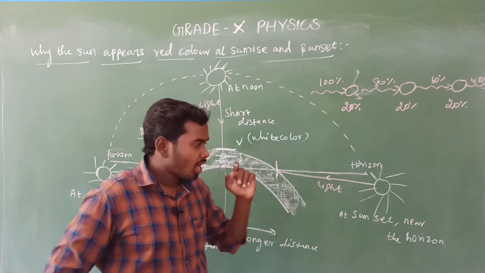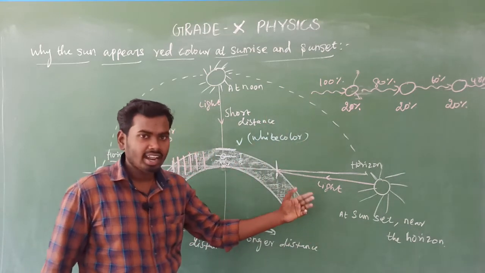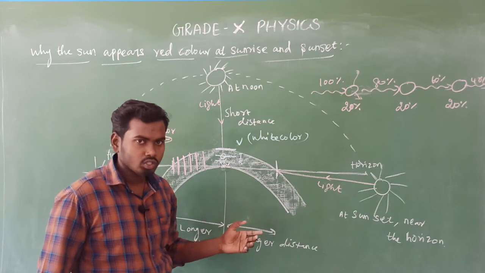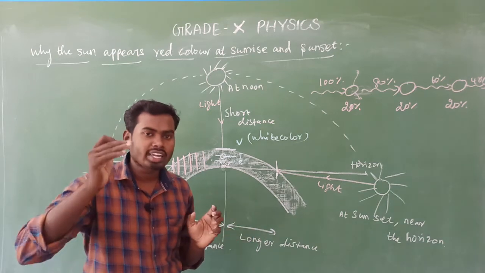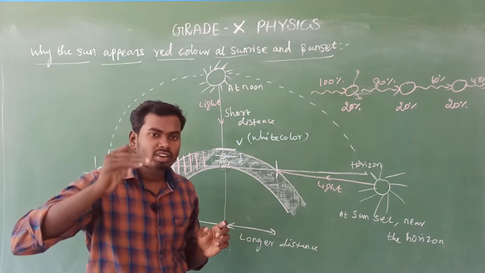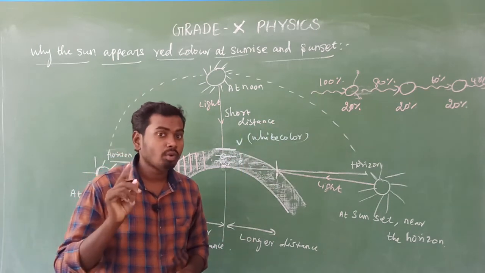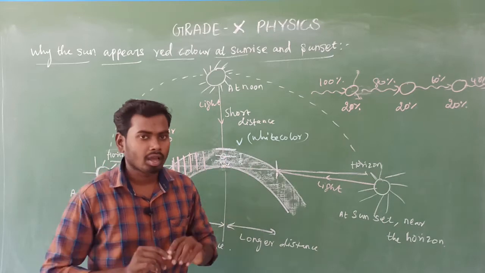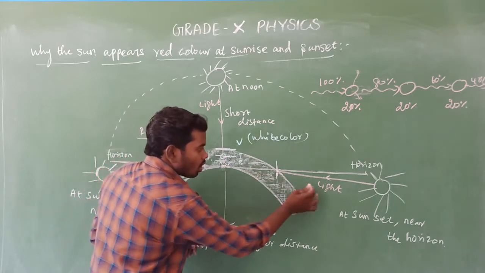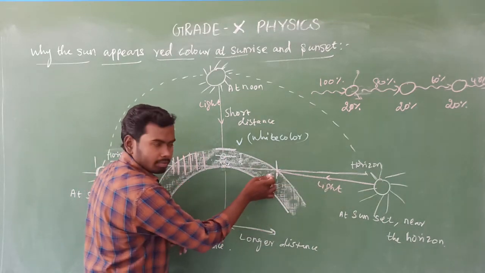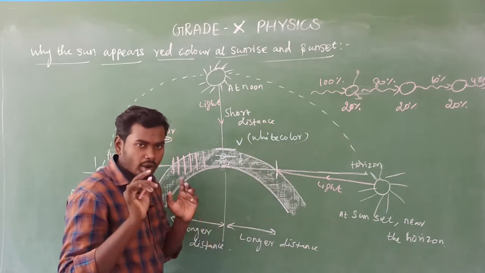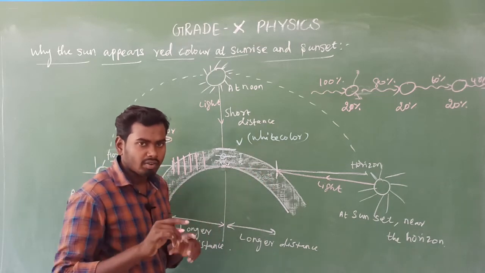Am I right? Yes. Here during sunset the sunlight has to travel the maximum distance, so most of the shorter wavelength visible spectrum got scattered away. So the sunlight entering the atmosphere is white color, and white color consists of seven constituent colors.